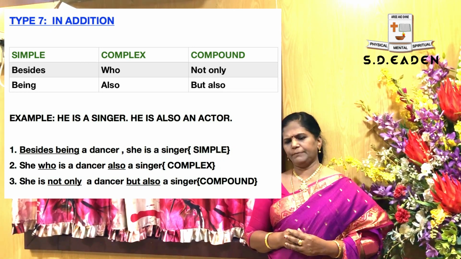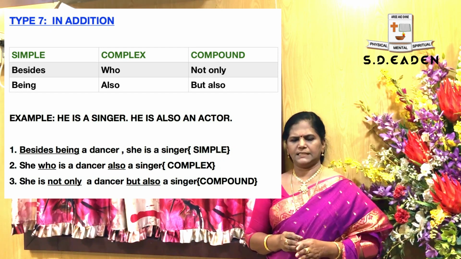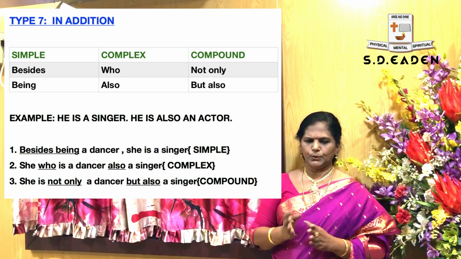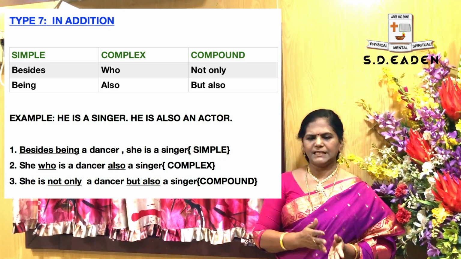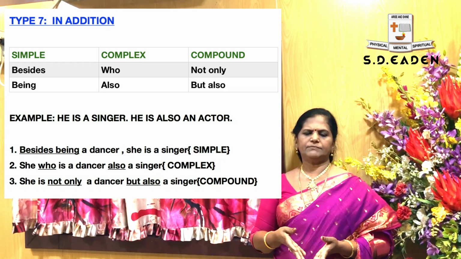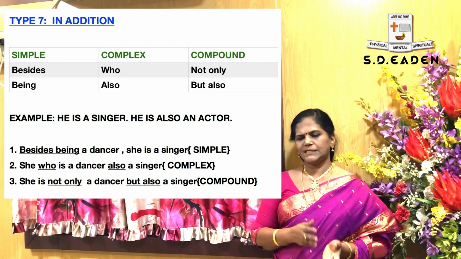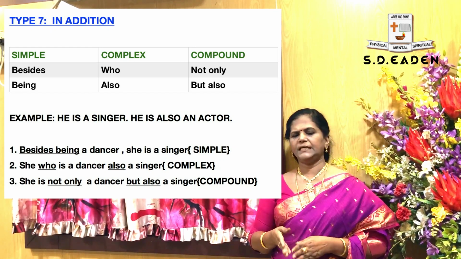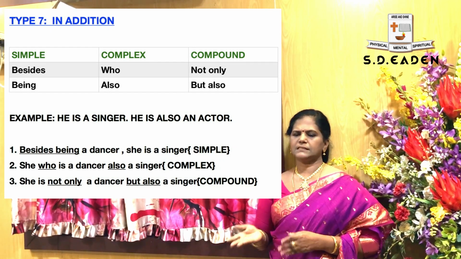What about simple? Besides being a dancer, she is a singer. Remember always, whenever you have the be forms like is, was, you have to remove that and replace it with being. So in place of is: besides being a dancer, she is a singer.